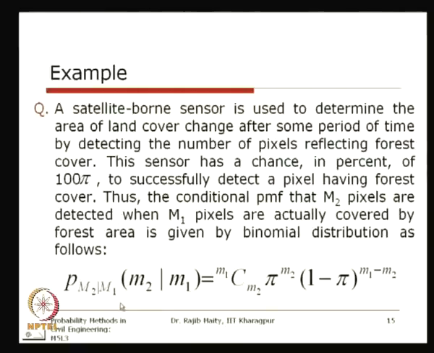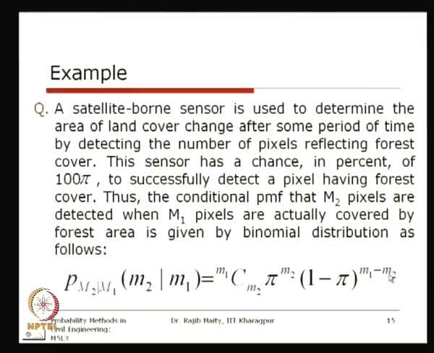There are two random variables here, M1 and M2. The probability of M2 given M1 follows the binomial distribution: M1 choose M2, that is M1 combination M2, times pi to the power M2, the probability of success raised to the number of pixels successfully detected, times 1 minus pi, the probability of failure, raised to the power M1 minus M2, the number of pixels not detected.